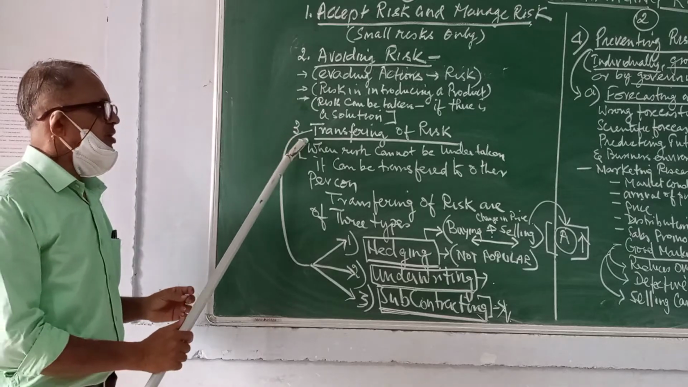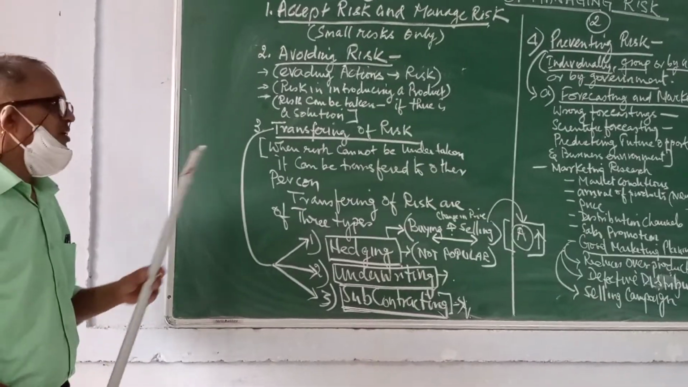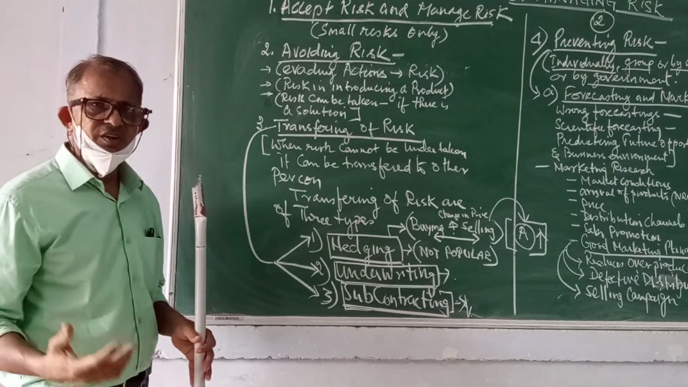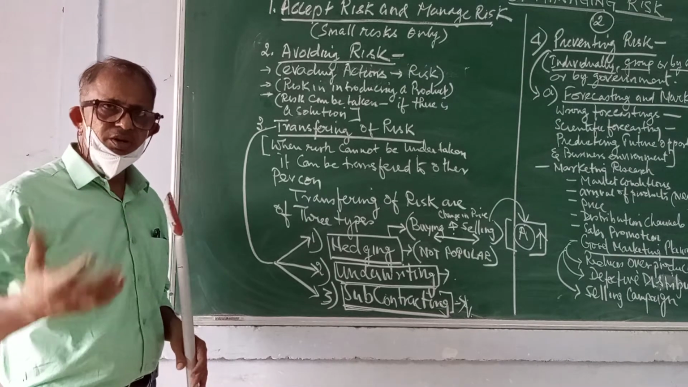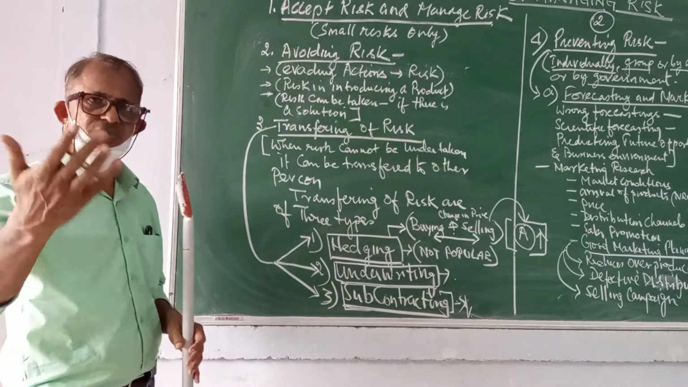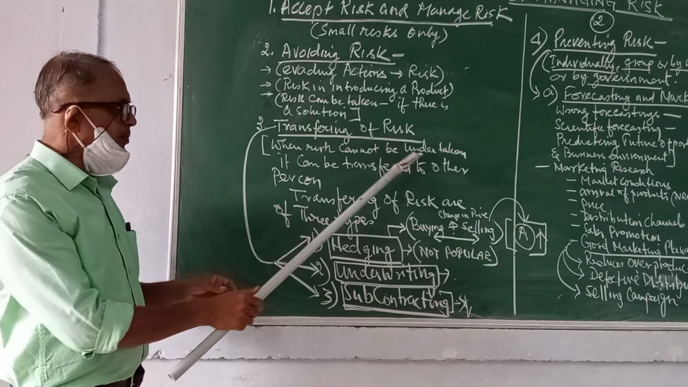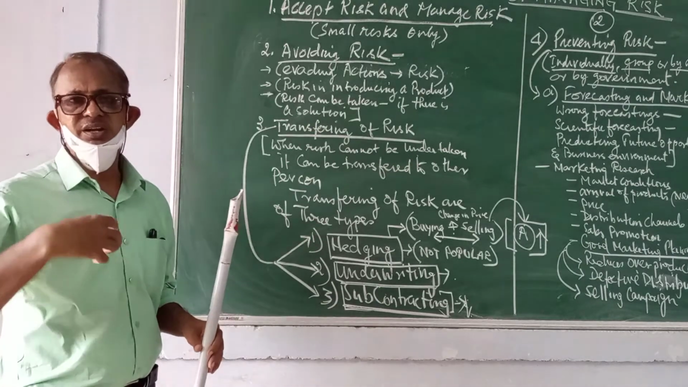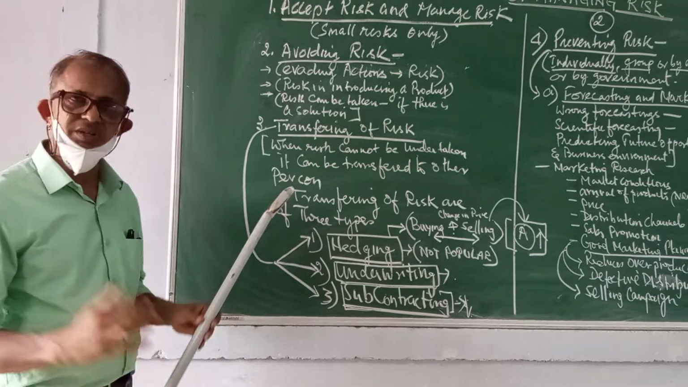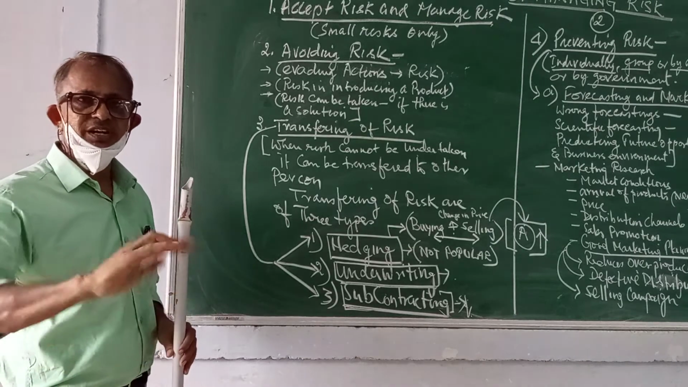Now coming to transferring of risk. This is a very interesting aspect of managing risk. What is transferring of risk? Suppose I am a businessman, I am unable to manage the risk, then I transfer the risk to somebody else, and that is called transferring of risk. When I as an entrepreneur cannot undertake the risk, then I transfer the risk to some other person who has the capability of managing the risk. This is called transferring of risk.